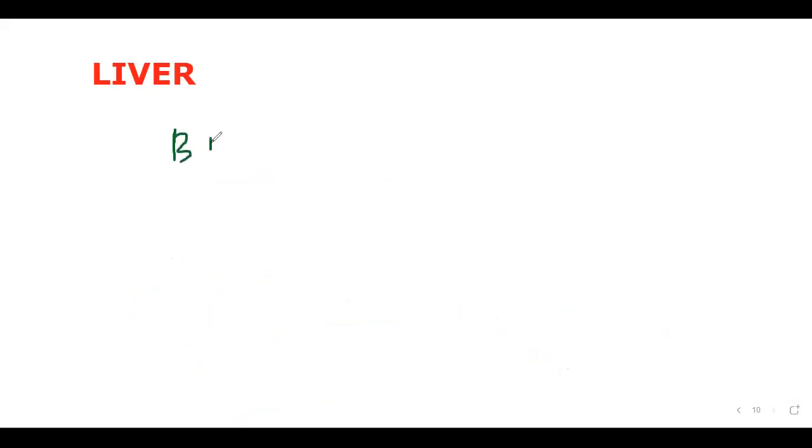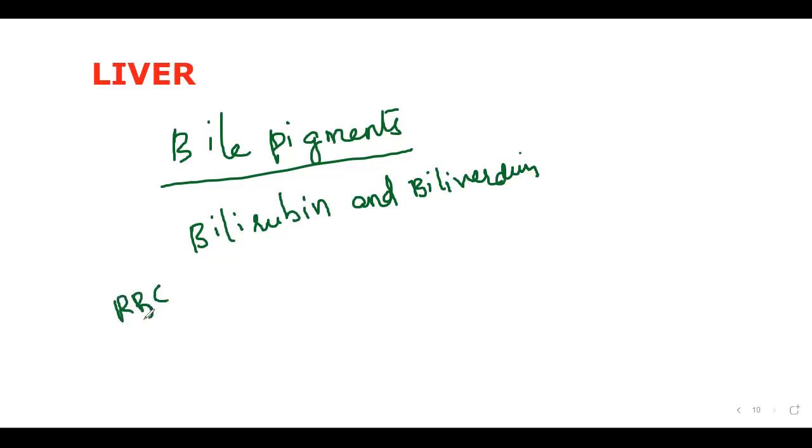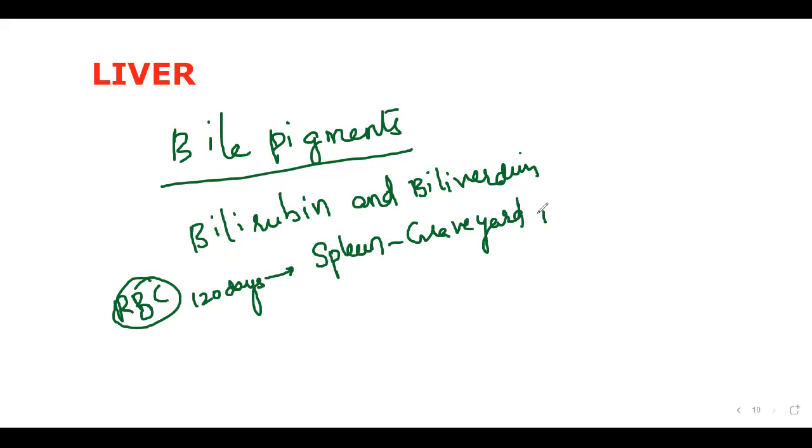So these are formed from bile pigments. There are two bile pigments, bilirubin and biliverdin. What are these bilirubin and biliverdin that we have to see? Generally, after the completion of the 120-day lifespan, the dead RBC reaches the spleen. That's why we say the spleen is the graveyard of RBC.